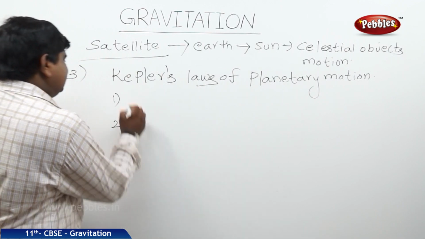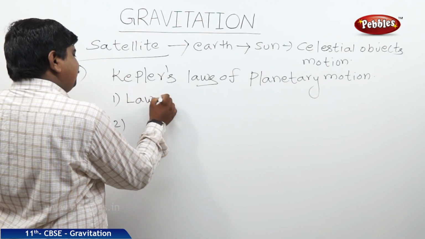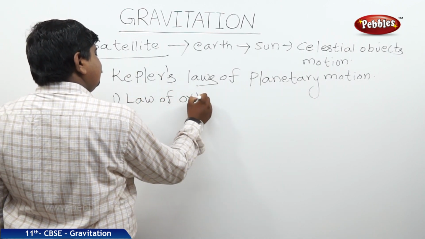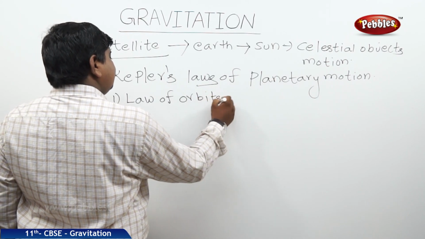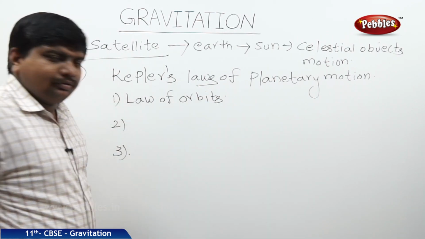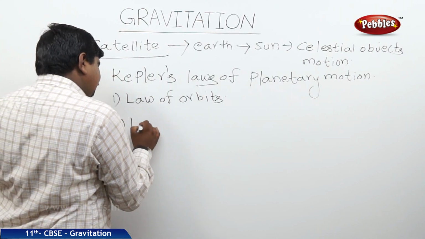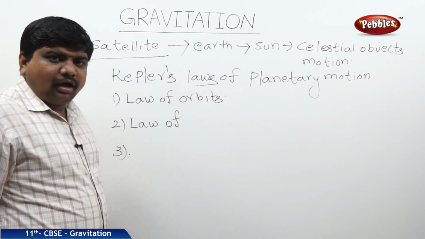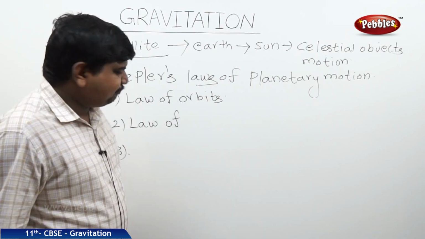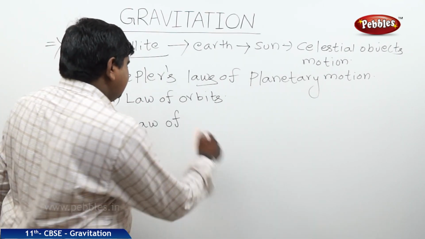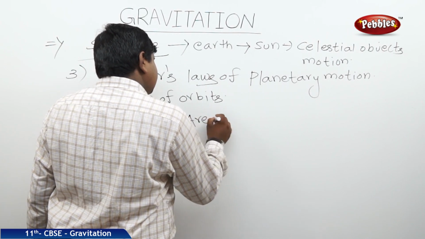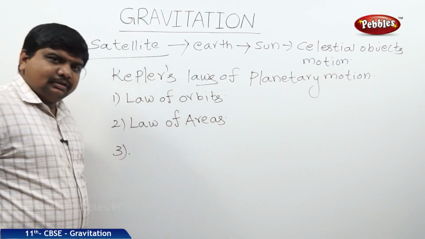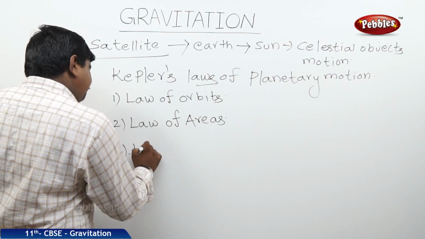The first one is called the law of orbits. The second one is called the law of areas. Third law is called the law of periods.